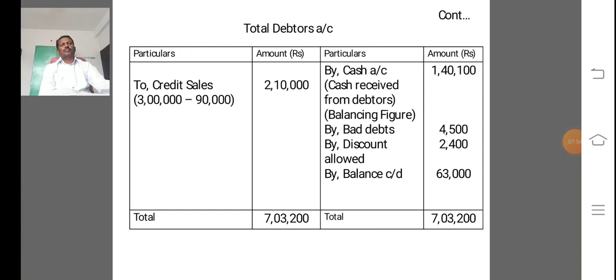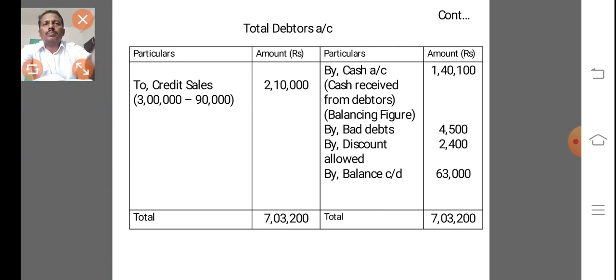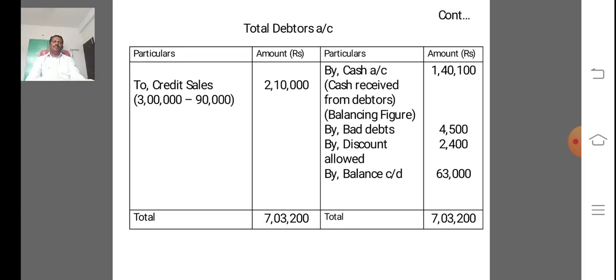Next, based on the information, we prepare total debtors account.